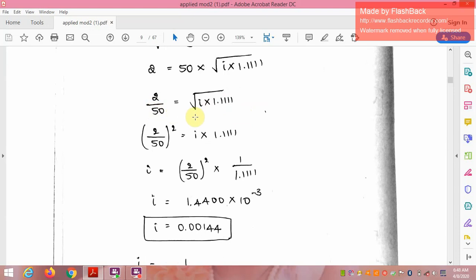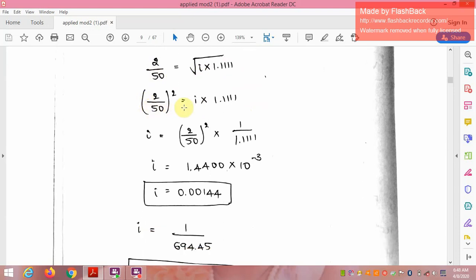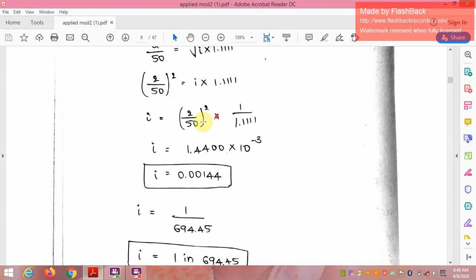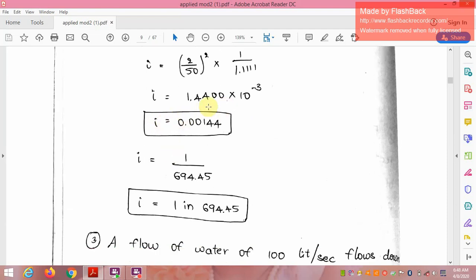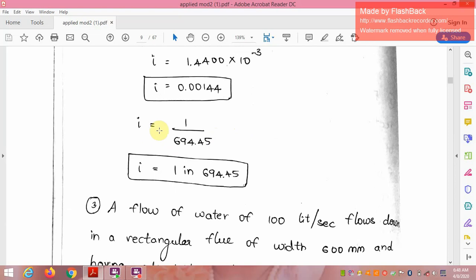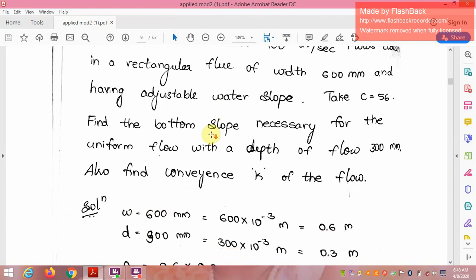So 2 divided by 50 is equal to root of i into 1.11. Squaring, (2 divided by 50) squared is equal to i into 1.111. Therefore i is equal to (2 divided by 50) squared into 1 divided by 1.11. i is equal to 1.444 into 10 to the power minus 3, and therefore i is equal to 0.0014. Therefore i is equal to 1 upon 694.45, that is, 1 in 694.45.